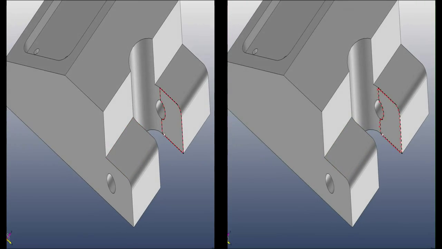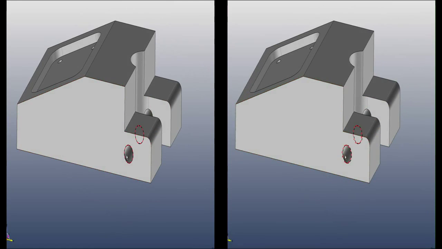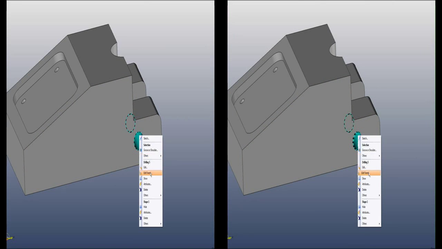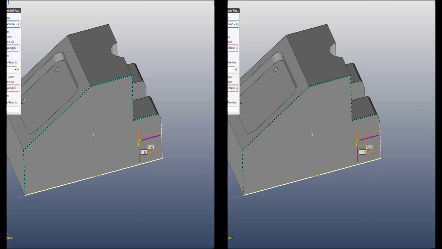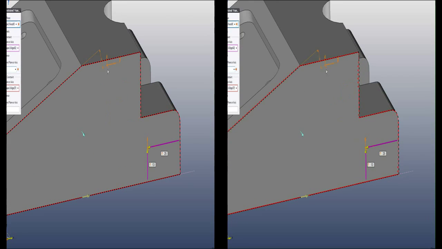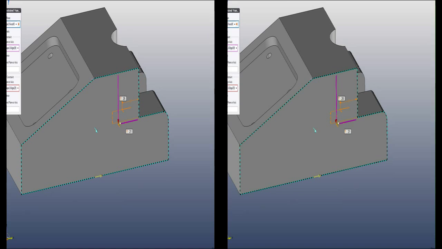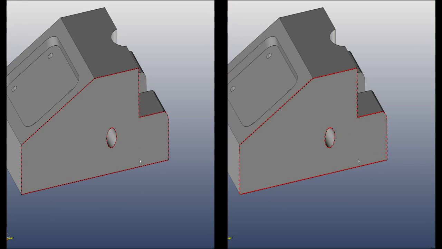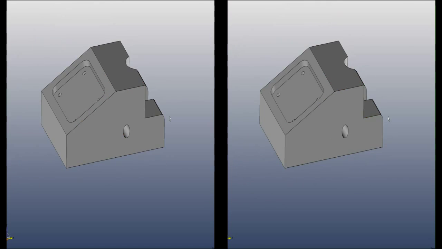Okay, so we want to move it a little bit. We can edit the frame just by right-clicking your entity, and we'll put the frame up here instead. Maybe we can move it a little like this. Right-click and OK, and you have moved your hole.